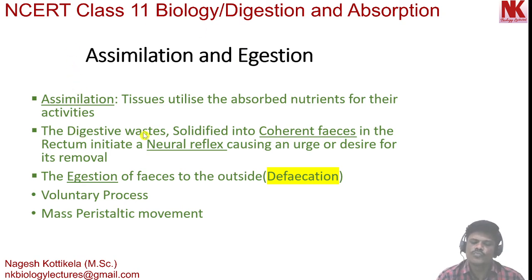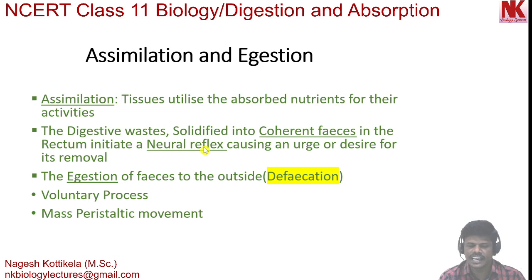The digestive wastes are solidified into coherent feces in the rectum. Rectum is the last part of the large intestine. Because of this, a neural reflex is initiated.